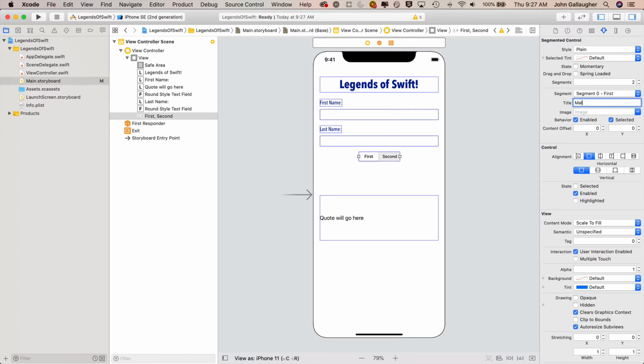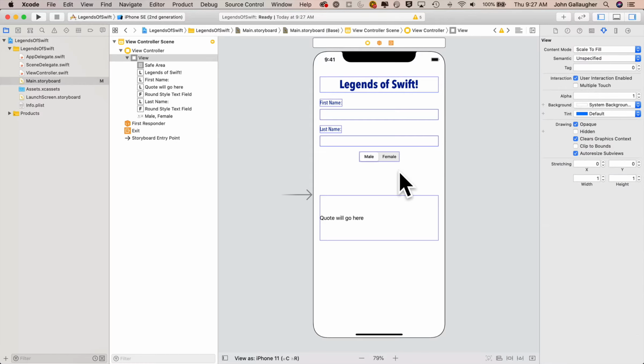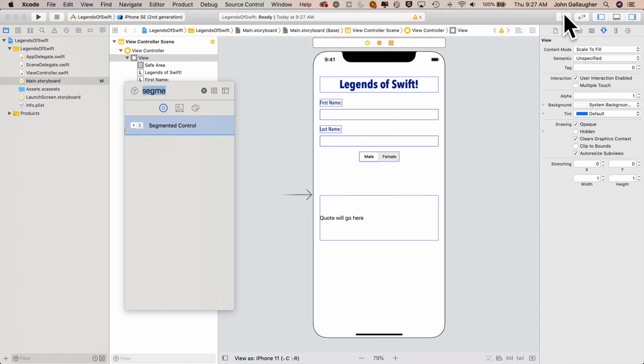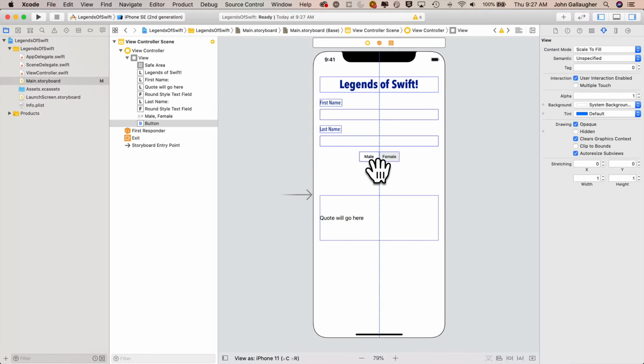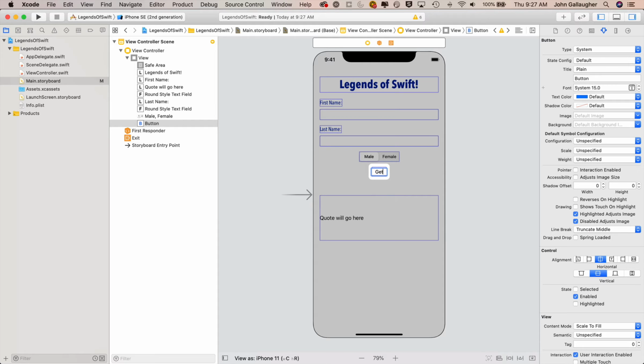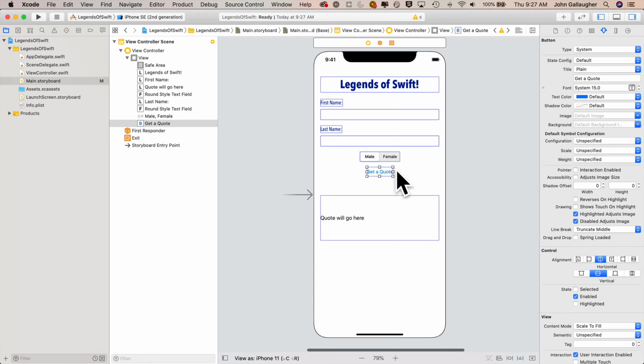I'll set the segment 0 so that it says male, and then I'll pull down the segment to segment 1, and I'll set that segment title to female. I also need a button. Click Library, search for button, drag it over. I'll also put that on that left to right center line, and I'll change the title to Get a Quote. And I'll stretch this button out a little bit more so I get more of a click surface area. Make sure that it's centered.